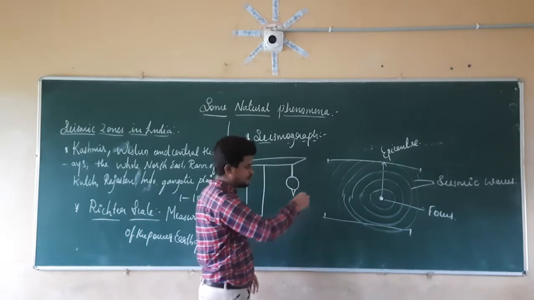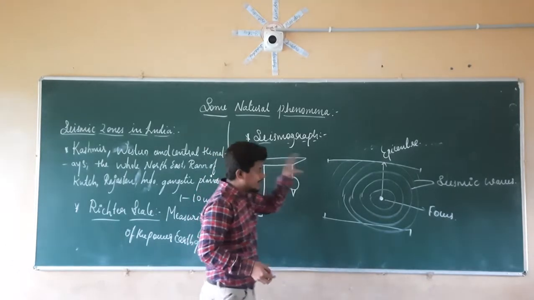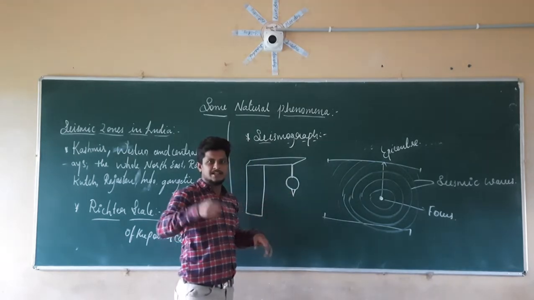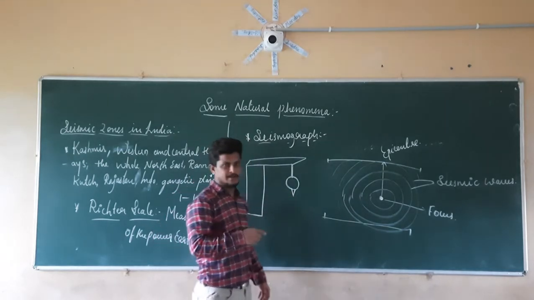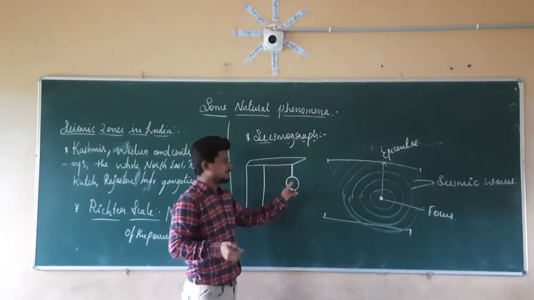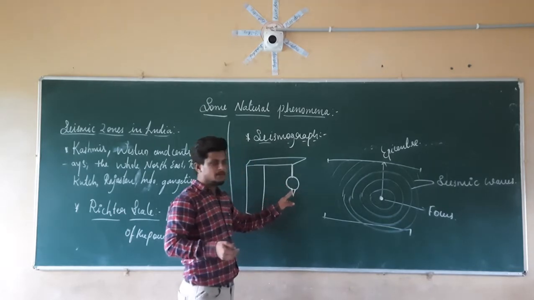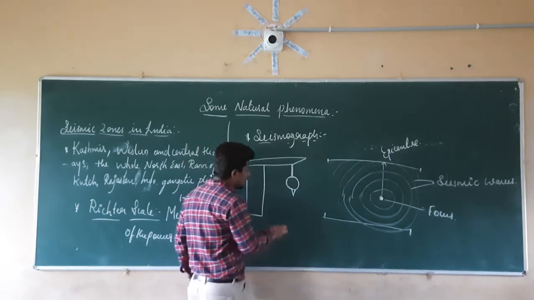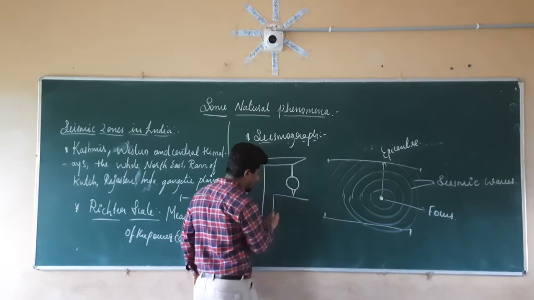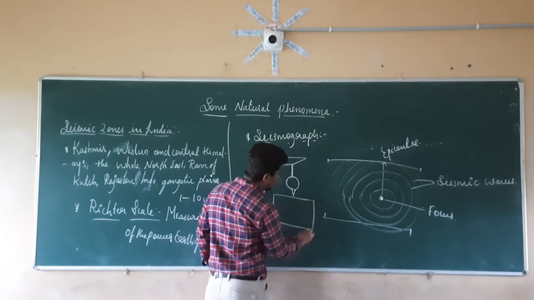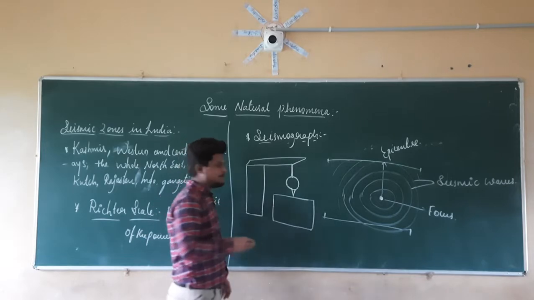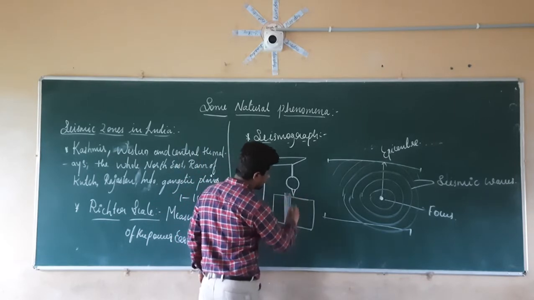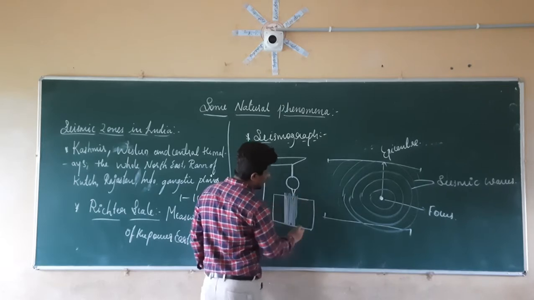When the earthquake happens, there should be something to draw those parameters, those patterns. A simple pendulum-like structure, that is a bob, is kept. The stylus, that is a pen, is kept so that it is going to draw something. On it we have a rotating body. On that rotating body, a plain white paper is kept, like this. So this is the rotating drum.